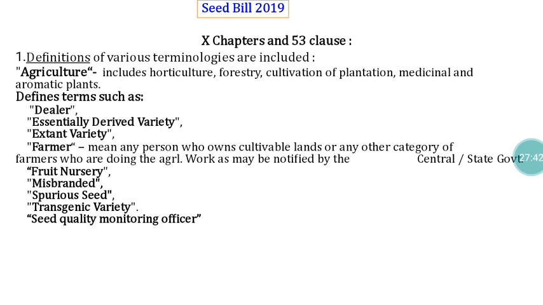All those things were developed in 1966. After that, so much has developed in the agriculture sector. In order to accommodate all those things, we necessarily have to modify the Seed Act. For that purpose only, the Seed Bill 2019 is proposed. With that we are completing the Seed Bill.